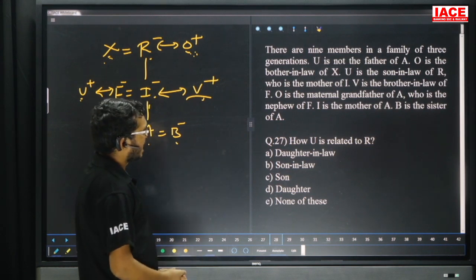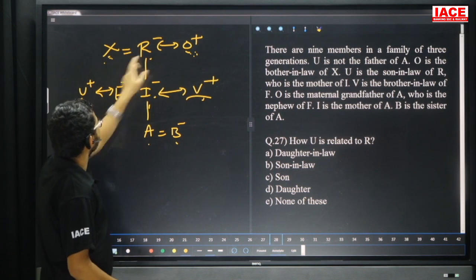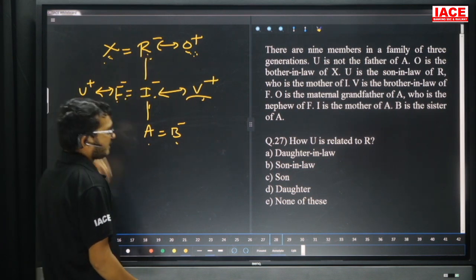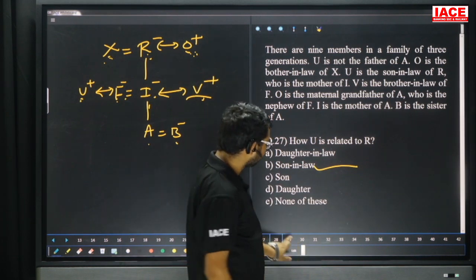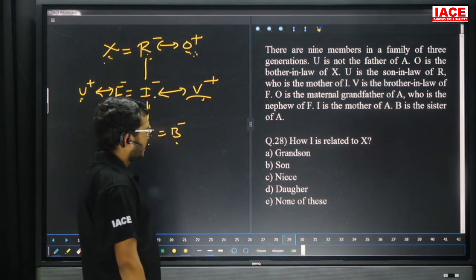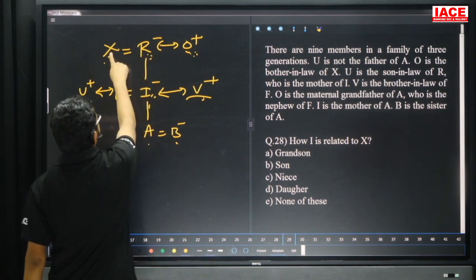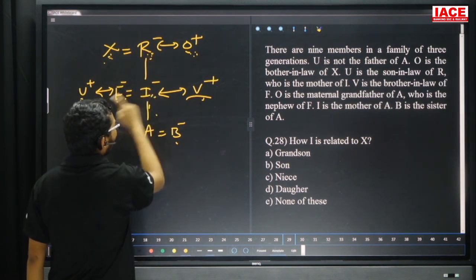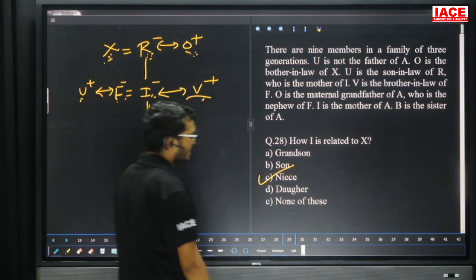Question number 27. How is U related to R? So friends here, R's daughter is what? F. F's son is what? U. Then answer is what? Son-in-law. Question number 27, option B. Question number 28. How is I related to X? X's sister is what? R. R's daughter is what? I. So sister's daughter is what? Niece. Question number 28, answer is option C.